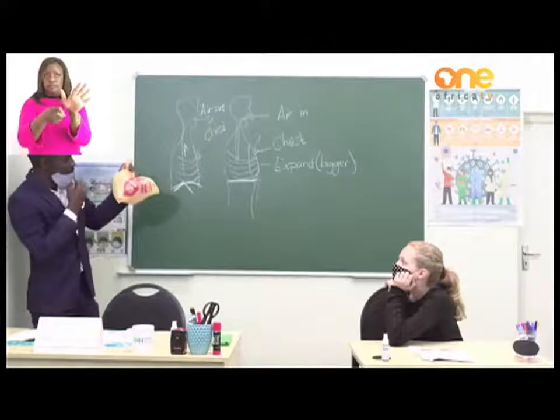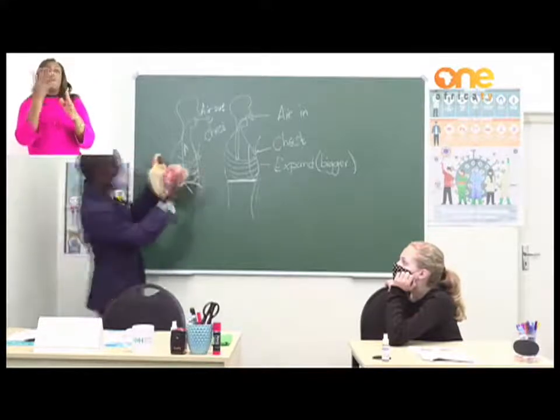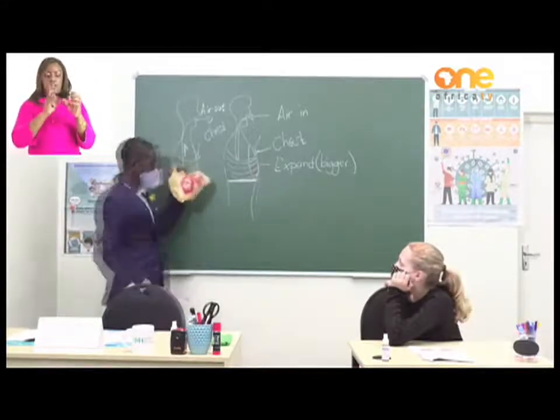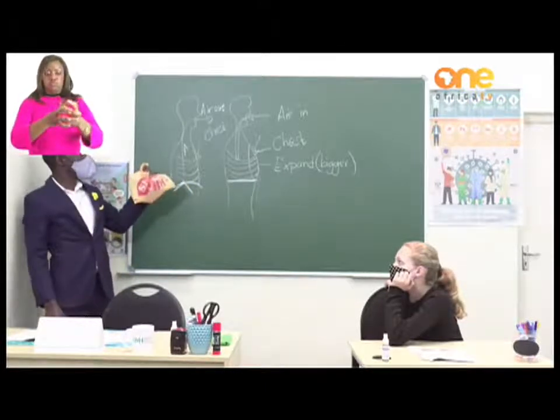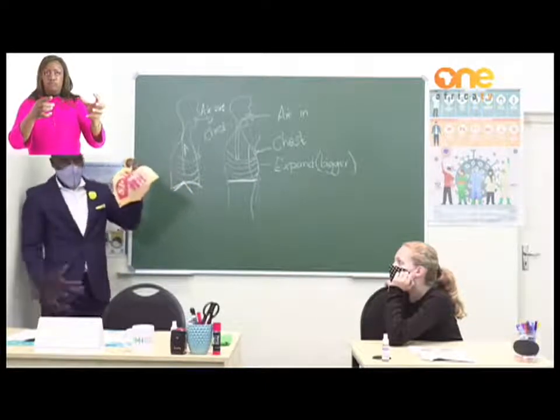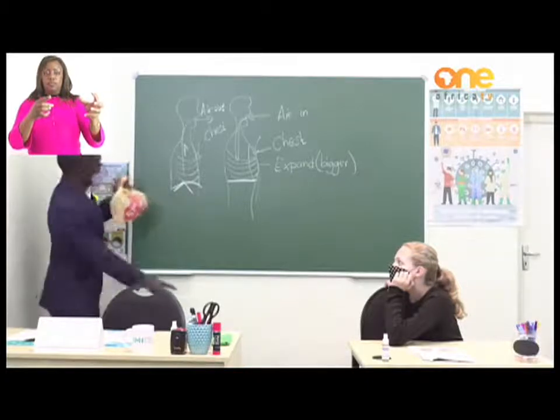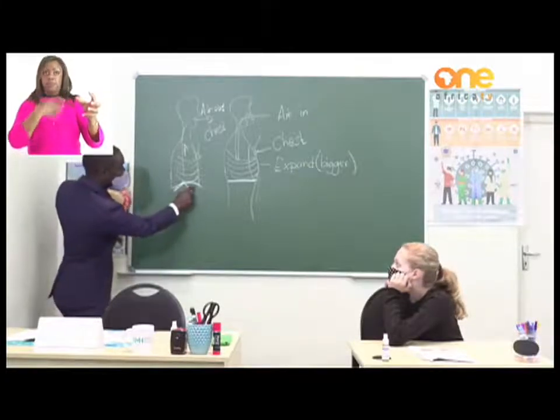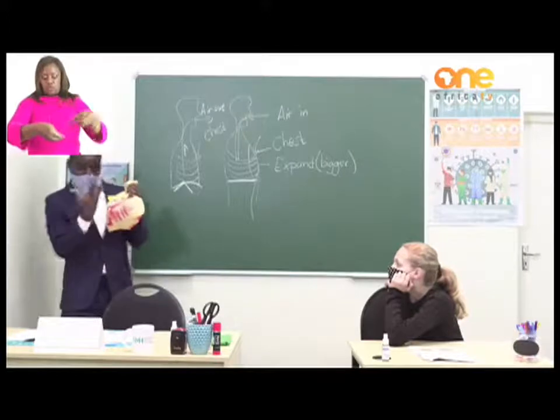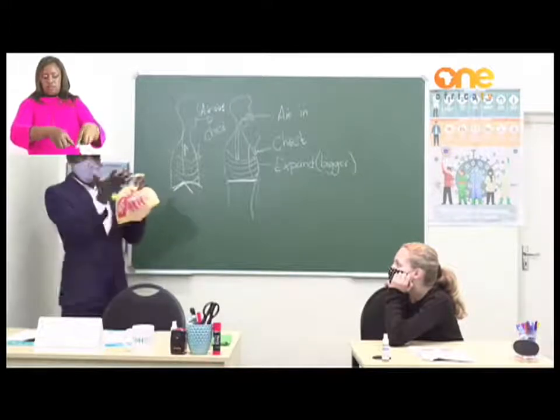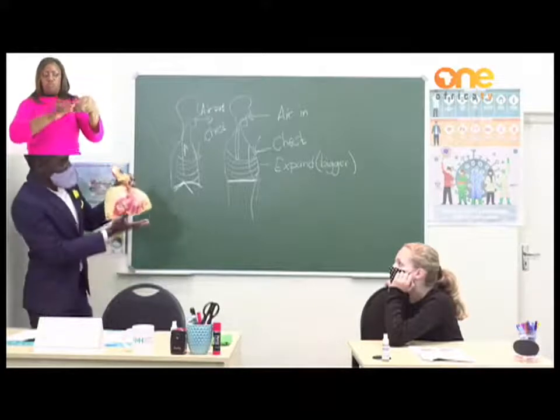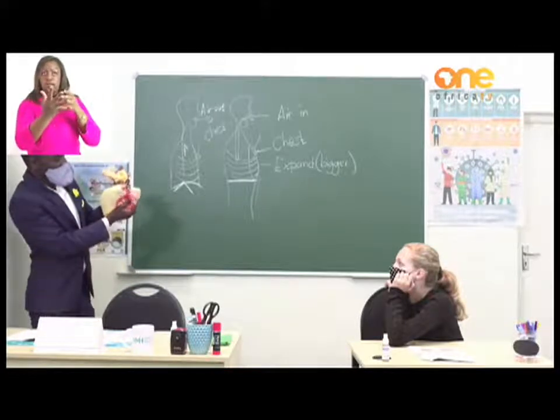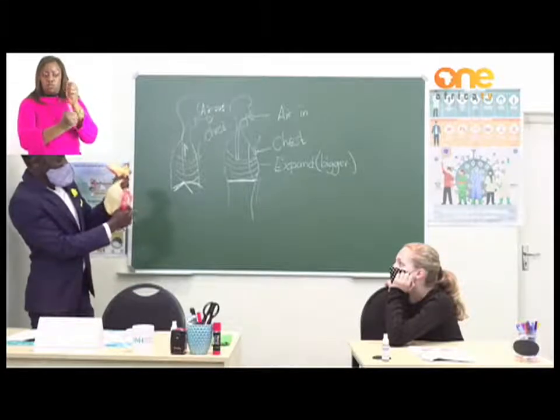Now, the air went in, the chest got bigger because of the air that I breathed in from the environment. That's breathing in. Breathing out, we say that the diaphragm, which is underneath your lungs, squeezes the air outside the lungs. My hand is going to act as a diaphragm. The diaphragm now forces the air outside the lungs.